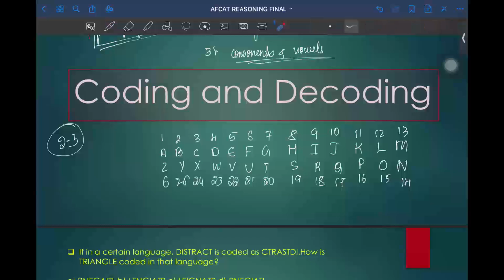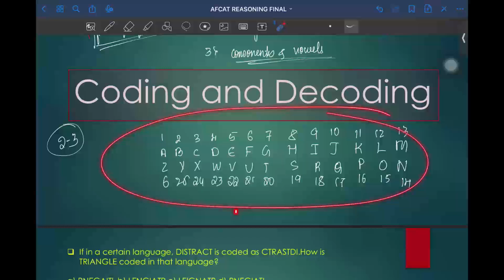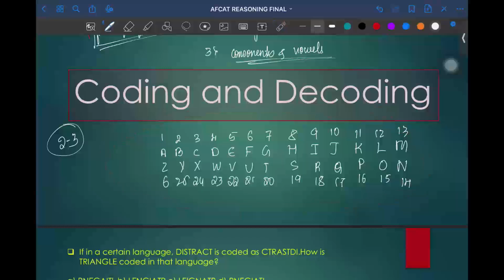Once you write coding decoding in this way, the first useful thing is you can identify the position of each letter. The second thing is you can identify the opposite letters of each letter.